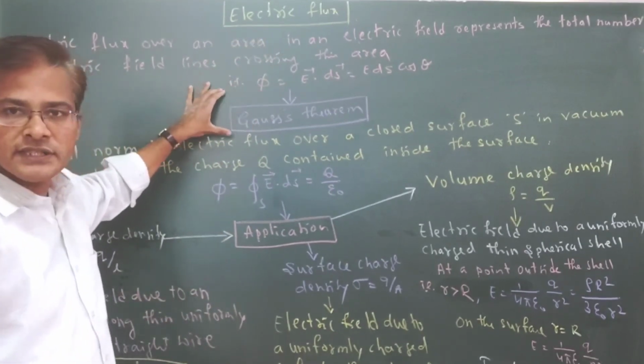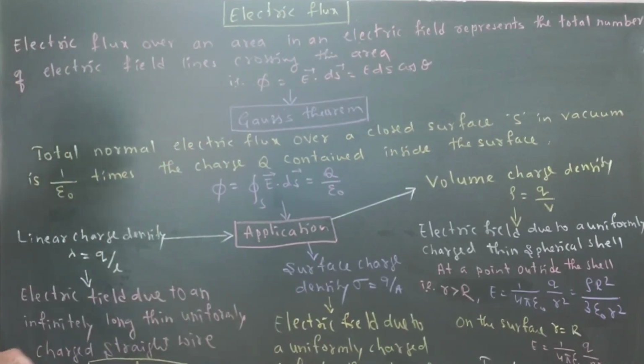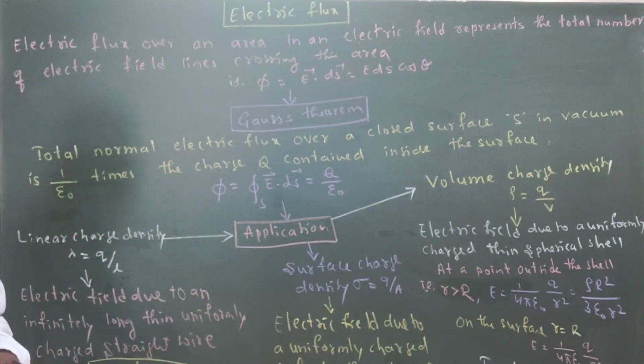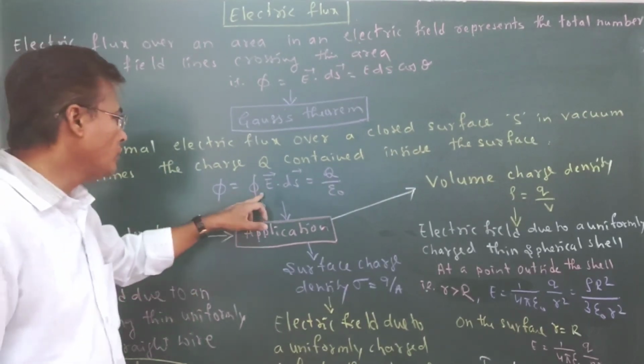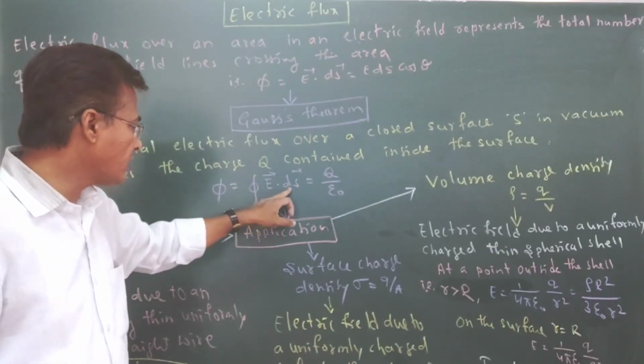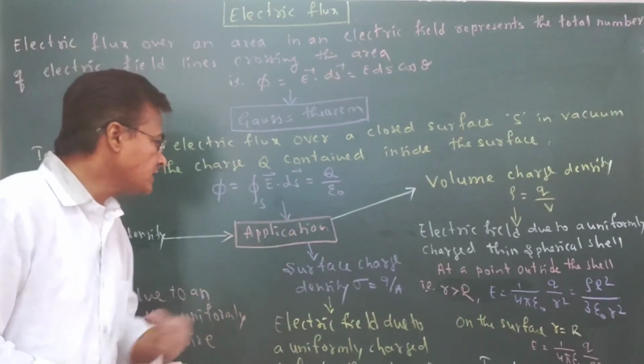Using the Gauss theorem we can calculate the electric flux: the total normal electric flux over a closed surface S in a vacuum is 1 by epsilon naught times the charge q contained inside the surface. That is phi equal to closed integral of E vector dot ds vector equal to q by epsilon naught.